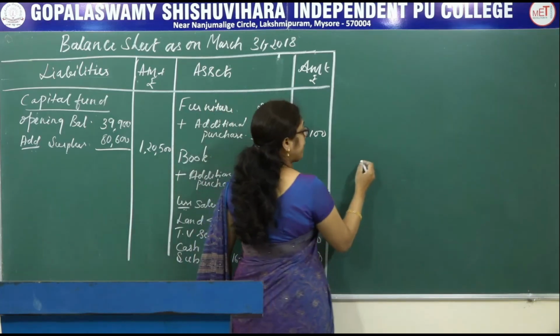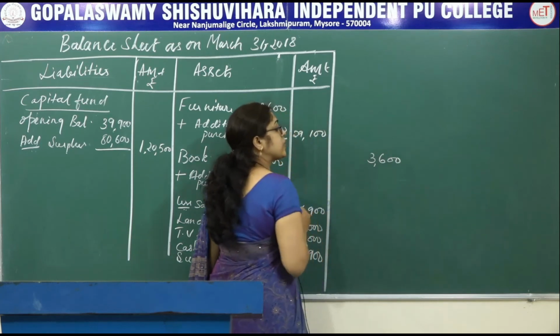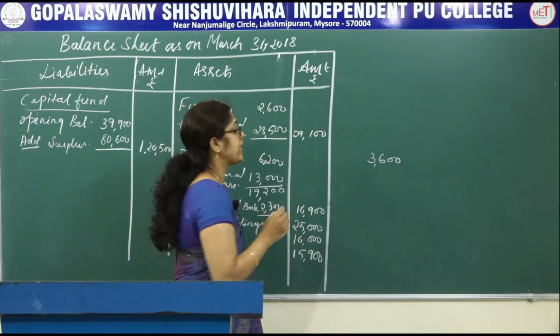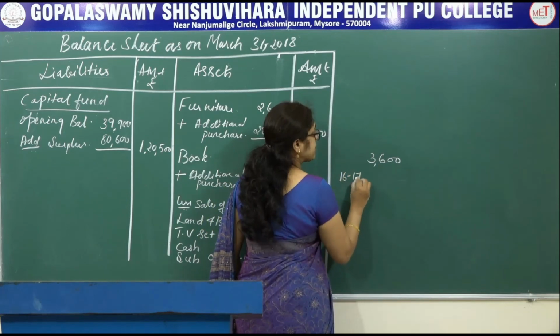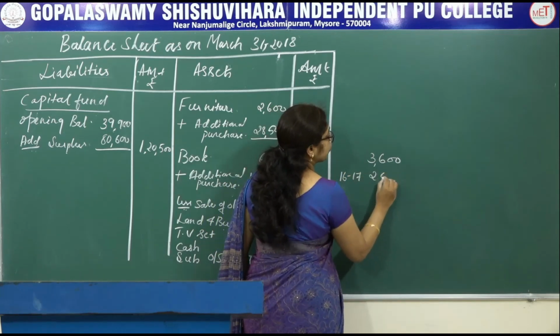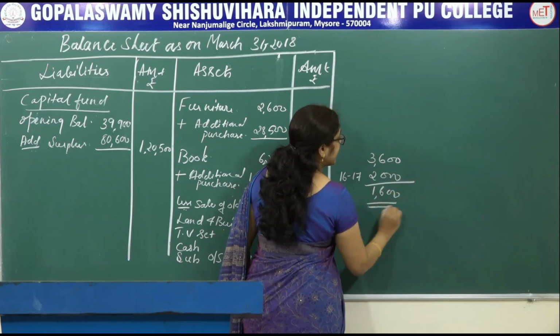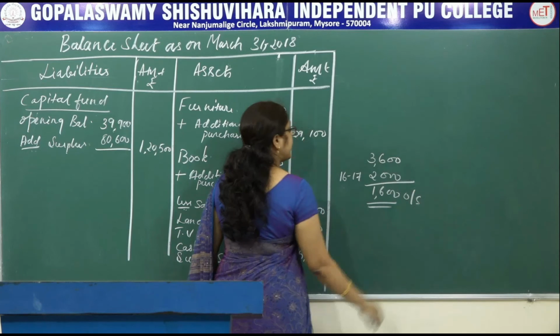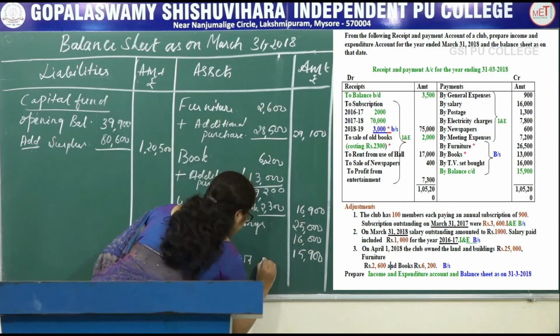So in the opening balance sheet, we have taken the subscription 3,600, that is outstanding. In the receipts and payment account, 16-17 subscription is given, that is 2,000 received. So remaining is 1,600, that is still outstanding subscription of previous year. So record that one here, 1,600.